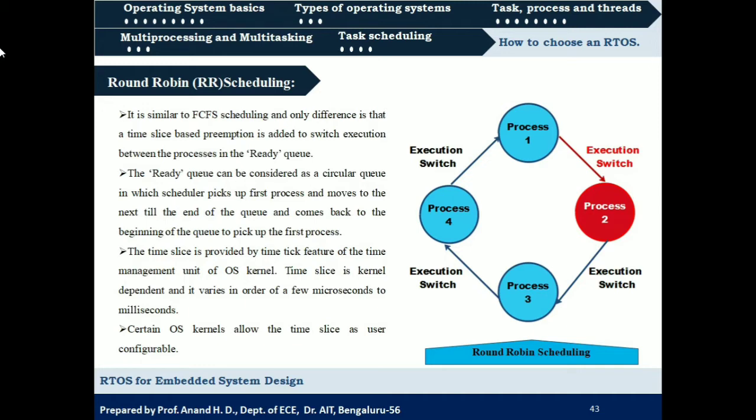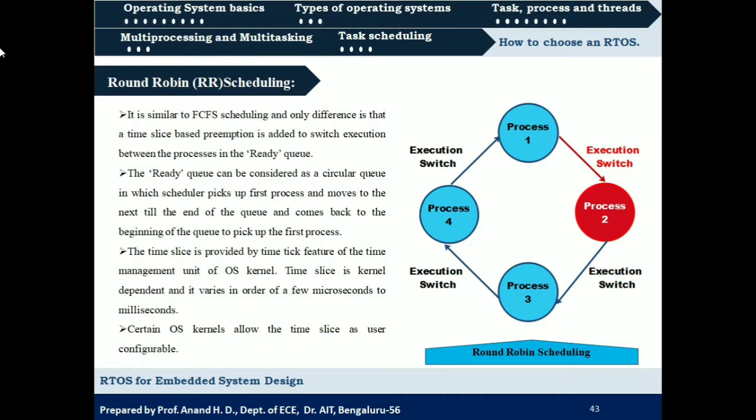So in this case, the ready queue can be considered as a closed circular queue, wherein the scheduler is going to pick the first process in the ready queue. It is allowed to execute. Then the next process is picked for execution, and so on until all the processes in the ready queue get a chance to execute. After that, again the scheduler will come back to the first process in the ready queue, right? The time slice is provided by the time tick feature of the time management unit of the OS kernel.